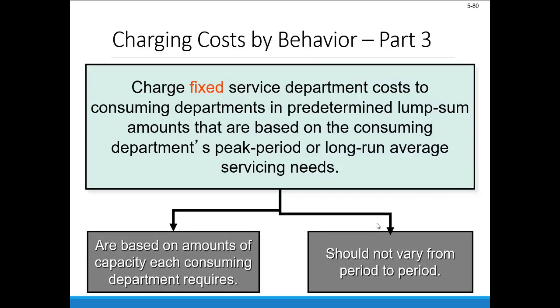On the other hand, we should charge fixed service department costs to those operating departments in some predetermined lump sum amounts that are based on the consuming or the operating department's peak period or long run servicing needs. Now, we do that in part because those things shouldn't vary from period to period based on activity changes or anything like that. And they're based on amounts of capacity each consuming or operating department requires.